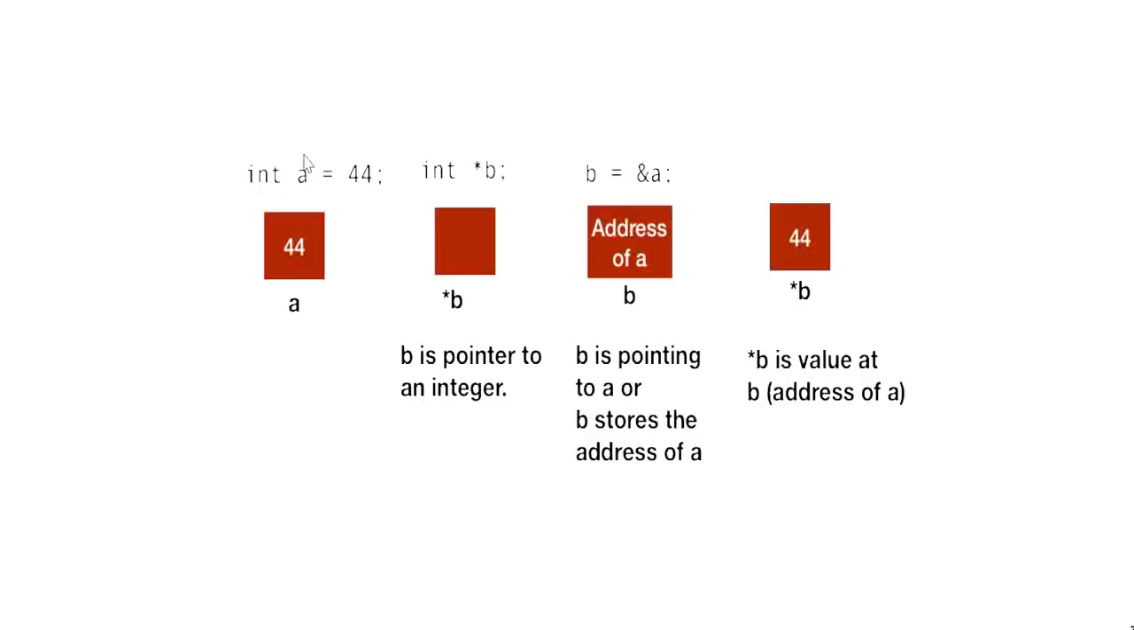Here we have an integer variable a that is containing the value 44, and here we are declaring a pointer b that is of type integer. The pointer is of type integer, that means it will hold the address of any integer type variable. And now here we are trying to store the address of variable a to pointer b. Now if we get the value of this pointer b, we will get the value stored at the address a, that is 44. Let's see the implementation of pointers in Go.